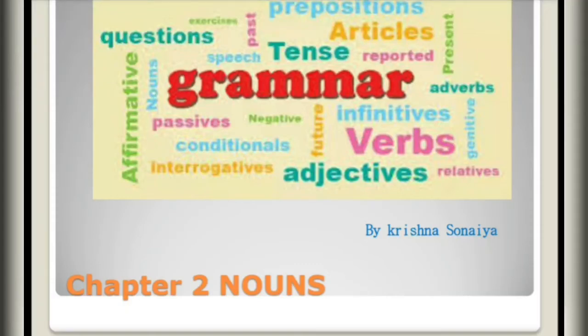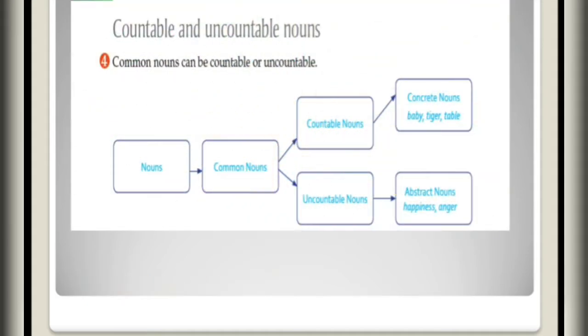In the last video, we studied the types of nouns, that is common nouns and proper nouns. Now today we are going to study further, that is countable nouns and uncountable nouns. The name itself gives the meaning: if you can count the things, it is countable. If you cannot count the things, it is uncountable.